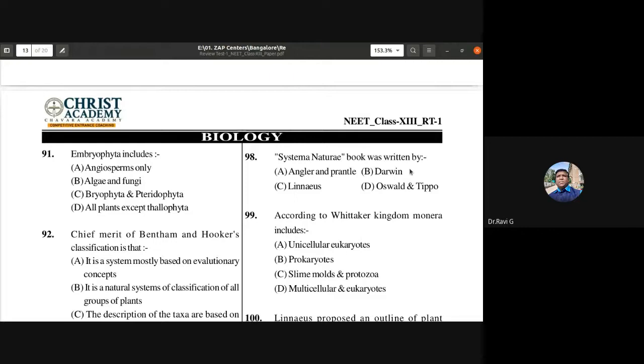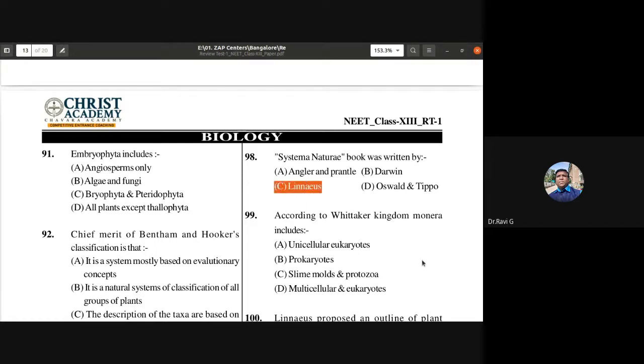Systema Naturae book was written by, so who has written it? Engler and Prantl, Darwin, Linnaeus, Oswald and Tippo? So it is Linnaeus, isn't it? Systema Naturae. So Linnaeus is the answer. Systema Naturae was written by Carolus Linnaeus.